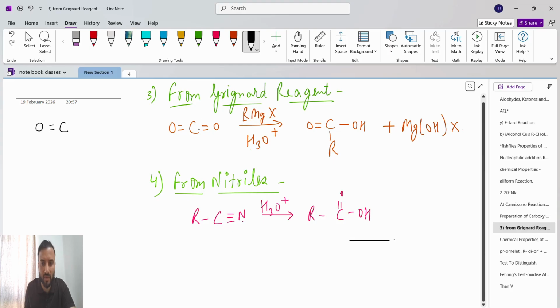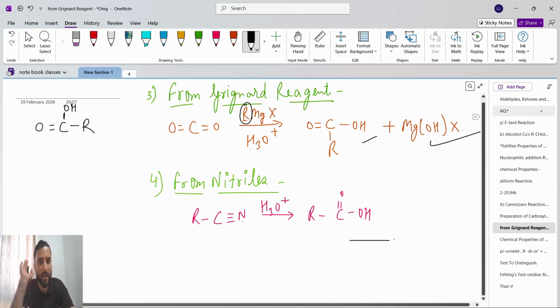Now here we have a C double bond O, so it will break into two parts. On one part there will be O, and with O, H will come, making OH, and with C this R will get attached. The remaining MgOHX will be our byproduct. So the main product is this.